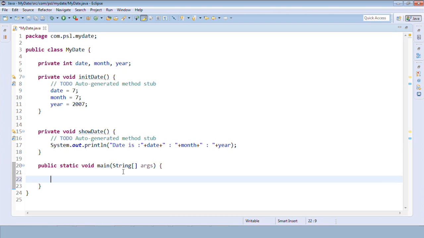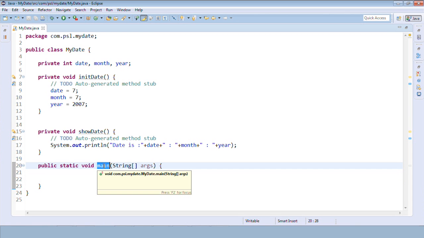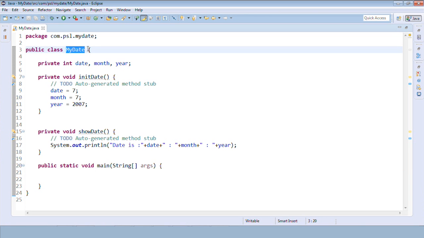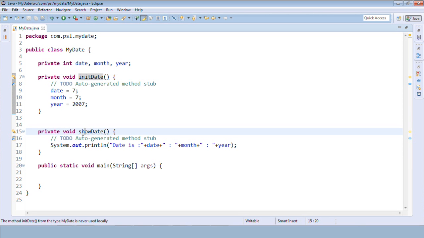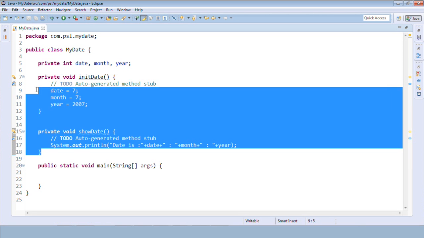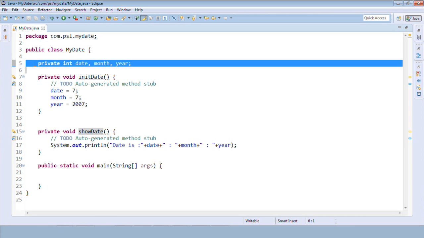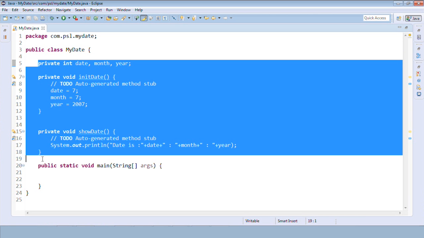That's it. Now the other important thing is, everything starts with a main. We have a class here, and everything starts with a main. So the important part is to give a call to these methods. We call these methods, and these are the variables, and together we call them members of the class.